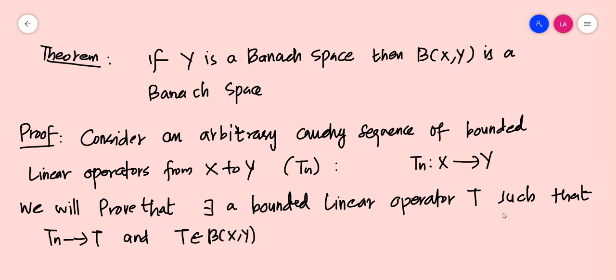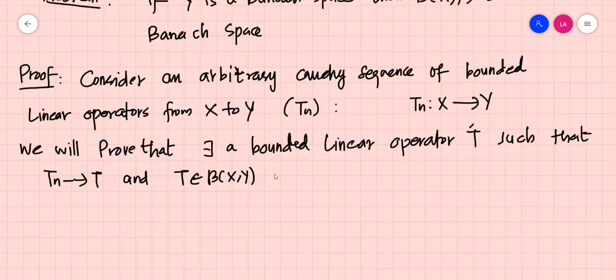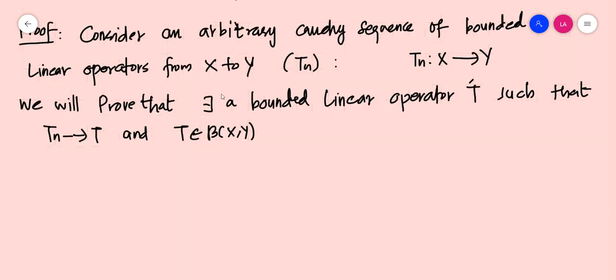So T is a bounded linear operator. Okay, this is what we are going to prove. Actually, we have to construct this T. So for every x element in capital X, we have to associate that with a y in capital Y, and associated with that, we have to define an operator T and prove that our Tn converges to T and T is bounded as well as linear.